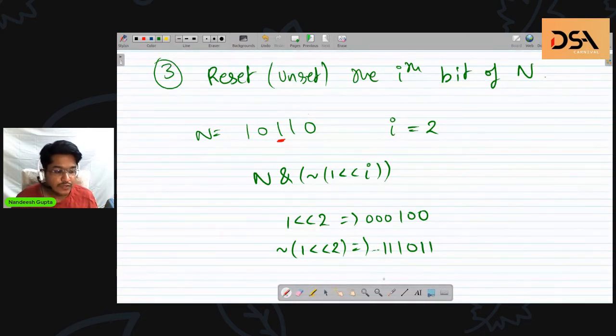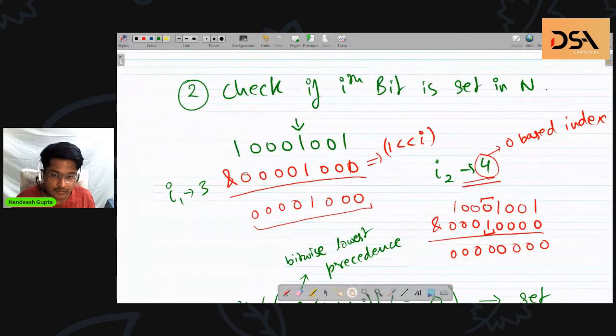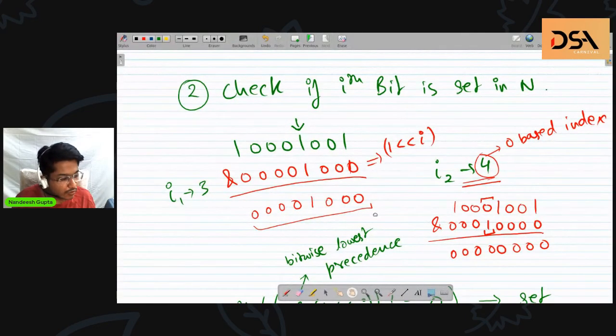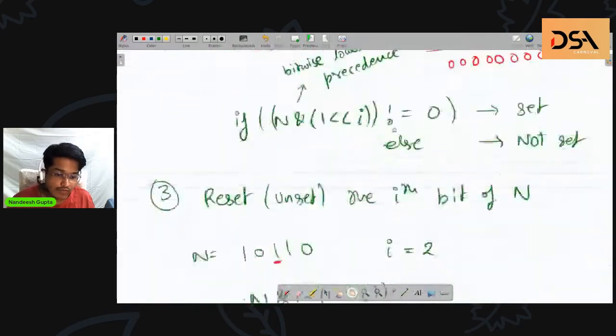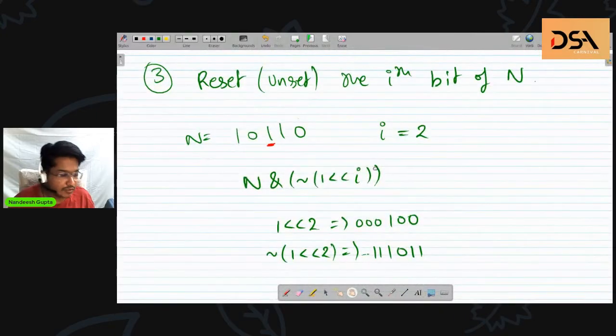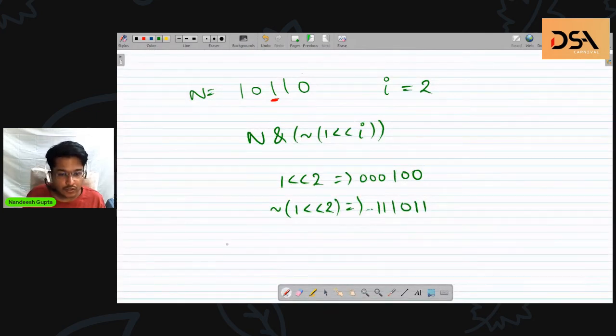So what is happening is we are creating, in a way, an inverse mask. What we were doing until now, we were creating masks like this, 0 0 0 1 0 0 0, that had a 1 at a single position. We used these masks in both of the previous questions, but what we are doing here is using an inverse mask with the same strategy. So after I have this inverse bit mask, I will just AND it with the original number.